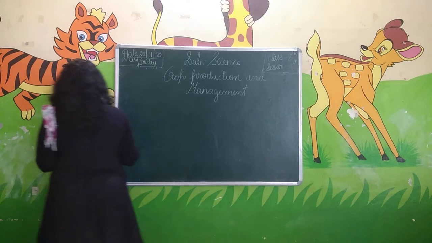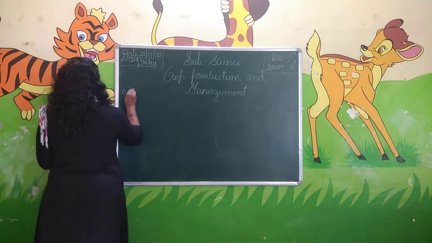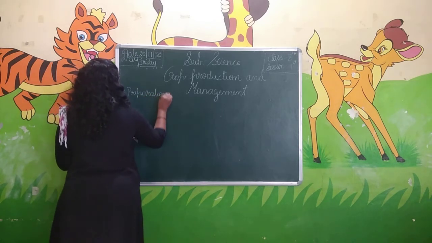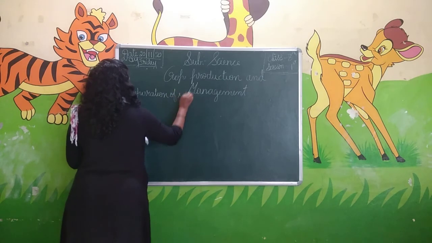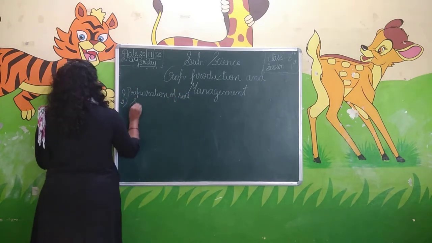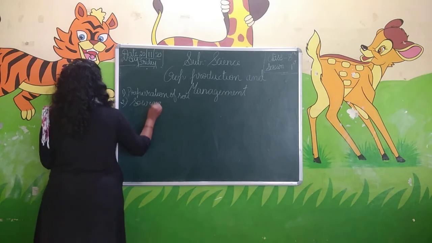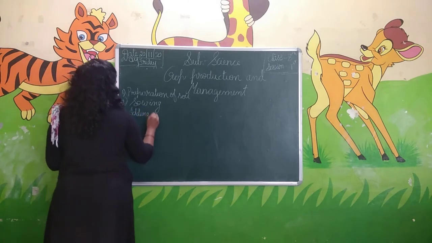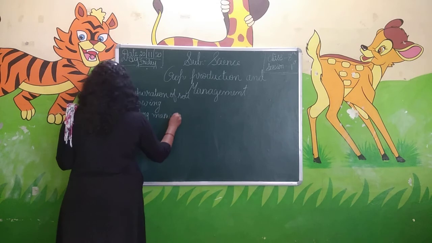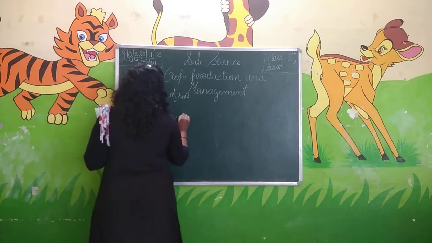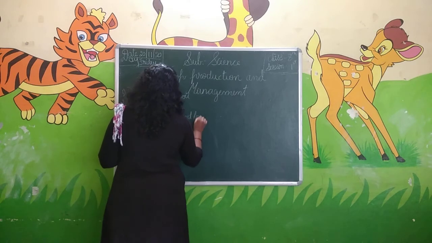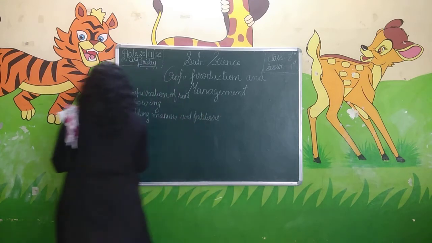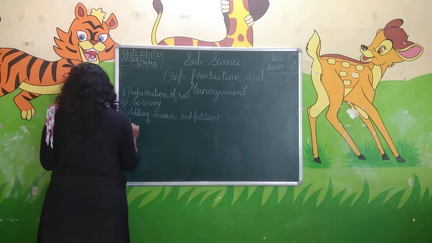First one is preparation of soil, and second one is sowing, and third one is adding manure and fertilizers. Fourth one is irrigation.